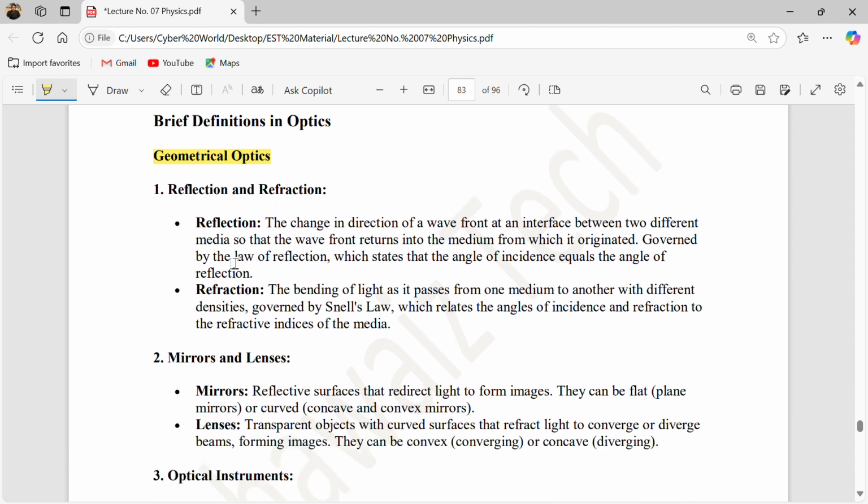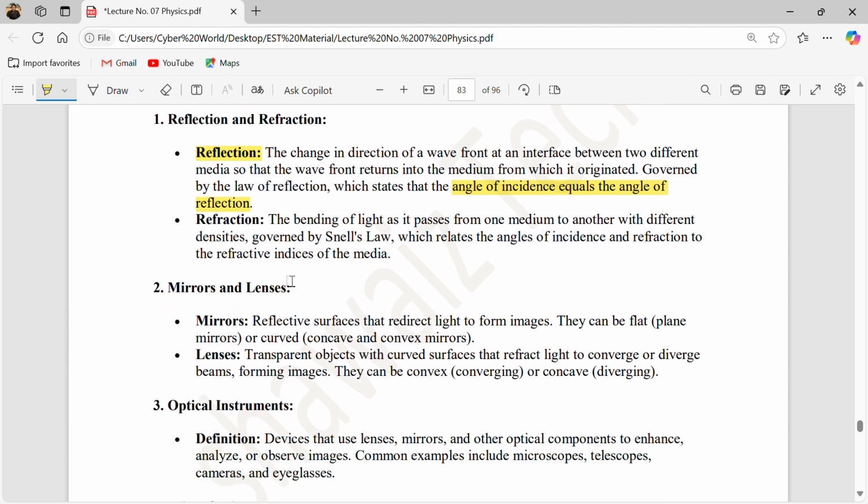First of all, what is reflection? When an incident light ray strikes a surface and reflects back, the incident wave must be equal to the reflected wave. Reflection is the change in direction of a wavefront at an interface between media, so that the wavefront returns into its original medium, not into another medium. It is governed by the law of reflection, which states that the angle of incidence equals the angle of reflection.